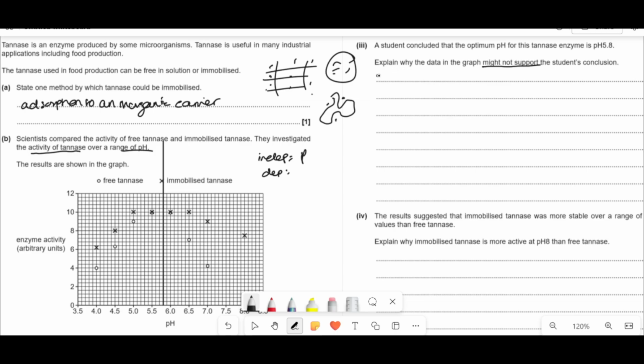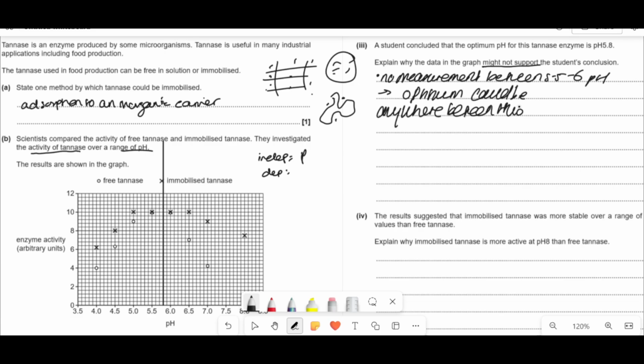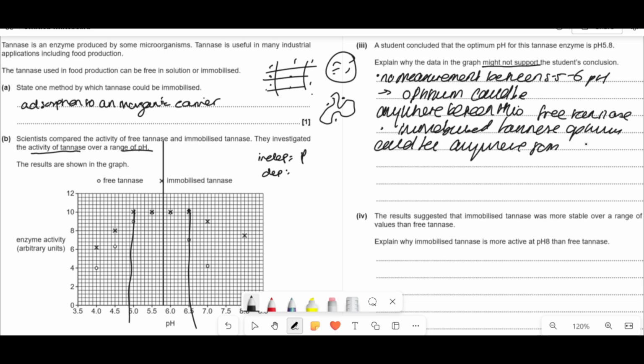So then immediately I can say there's no measurement between 5.5 to 6 pH. And I need to say why that's a problem, because that still doesn't explain why. It's because the optimum could be anywhere between this as well, and that's for free tannase. Whereas for the immobilized tannase, can you see how that range is just huge? The immobilized tannase optimum could be anywhere from 5 to 6.5. It's probably best if we do lots of narrow intervals and really pick out where it is.